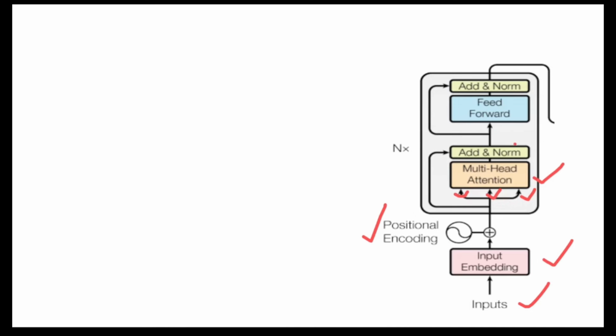So why do we use this normalization layer? Because we want to do normalization after getting the results from the multi-head attention, and we are also providing it the original embeddings. So we are normalizing that because it ensures smooth gradient flow. That's why we are adding this add and normalization layer.